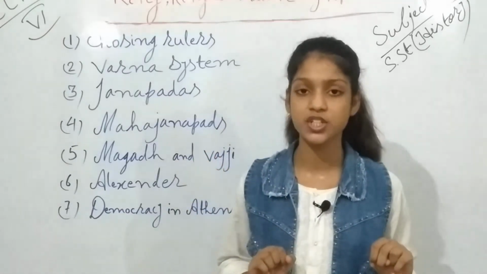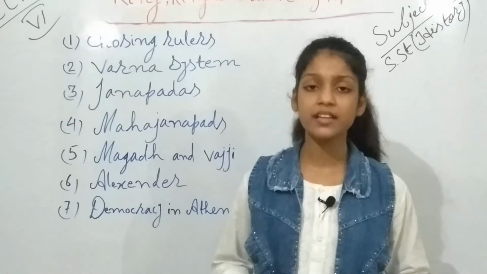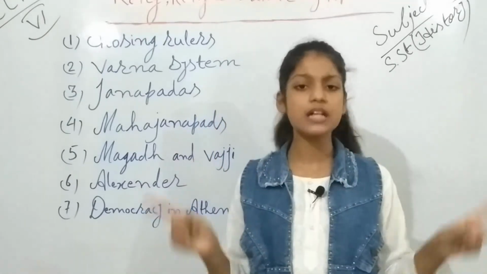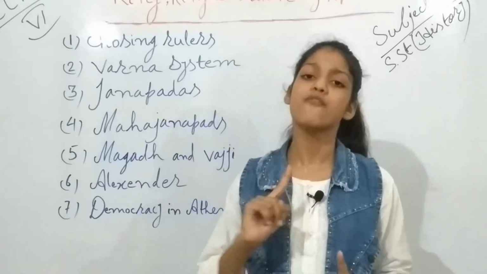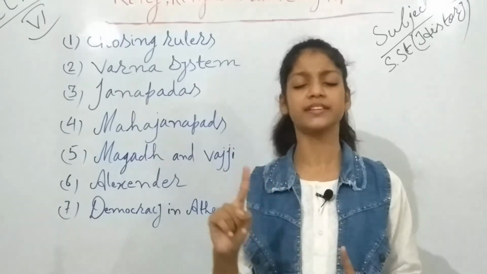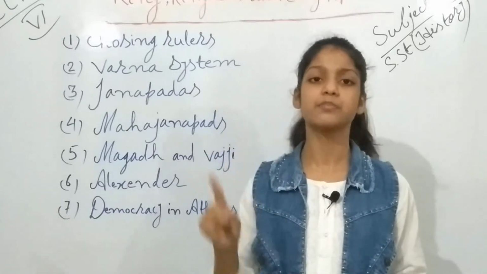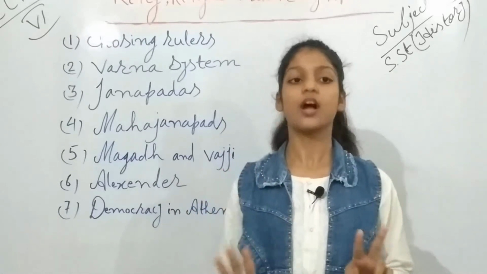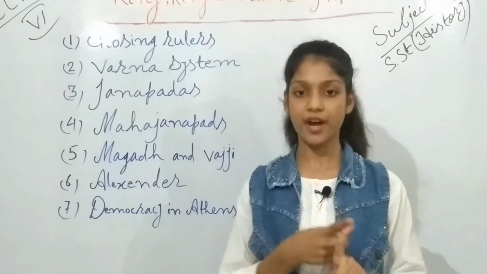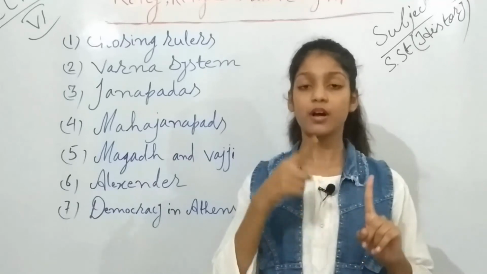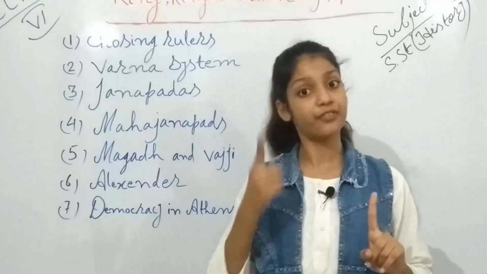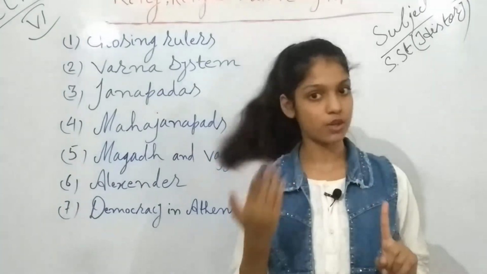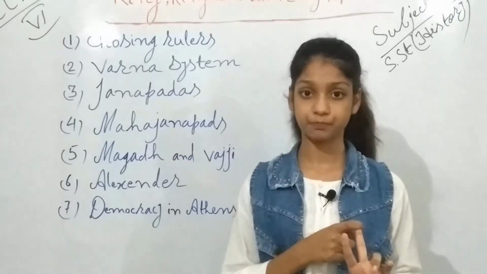How many conditions did he tell? Seven conditions. As long as Banji follows all these seven conditions, they will always prosper. Till that time they will prosper. Okay, no one can conquer them. And the seven conditions were: first, in Banji, frequent public meetings should be held. Okay, first this happens.